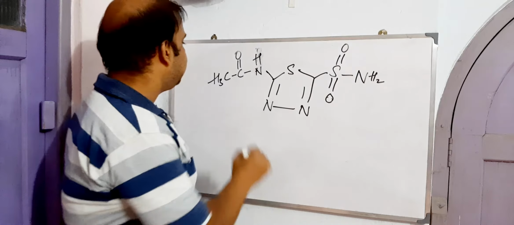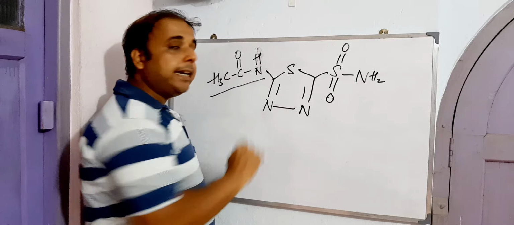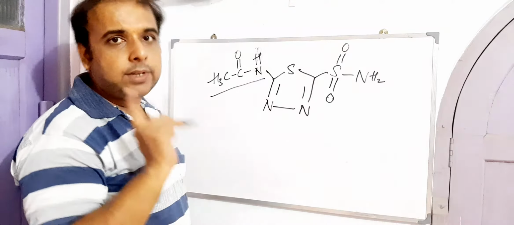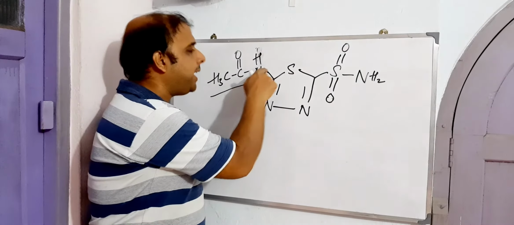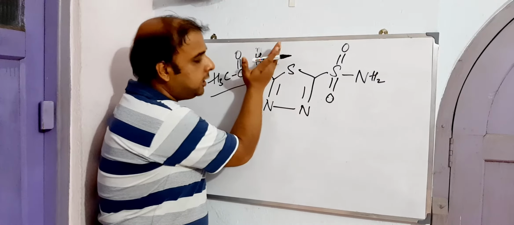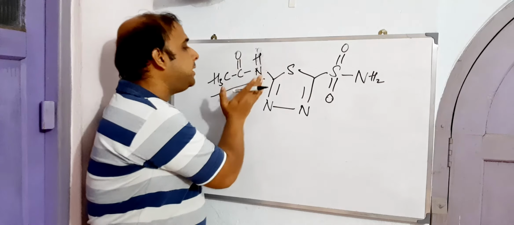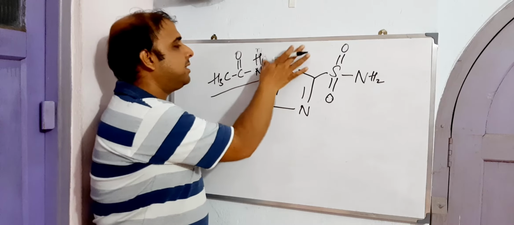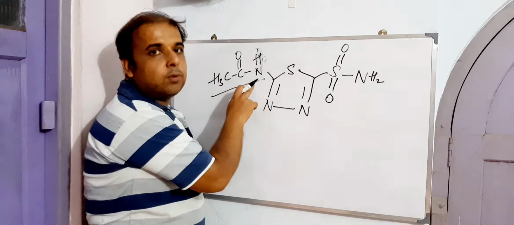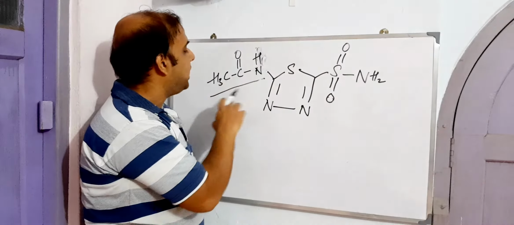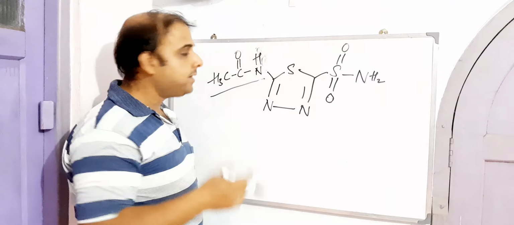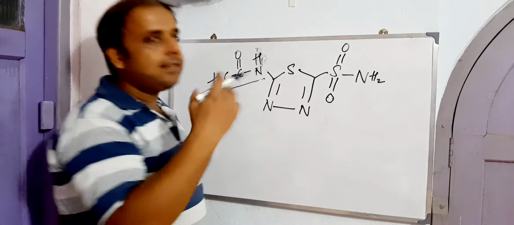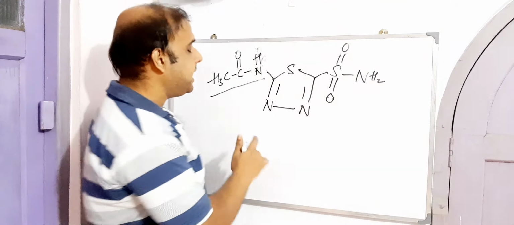Now, this is in the form of acetamido. Can it be called acetamido? Yes, of course, because with CH3CONH2, if we hide this portion and complete this one, it will become something like this. In that case, this would have been called acetamide, so here acetamido is in the form of a substituent, right? Where exactly is it placed?